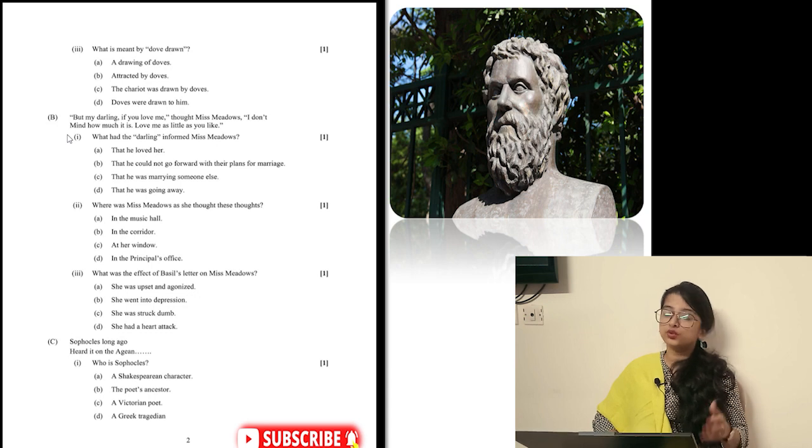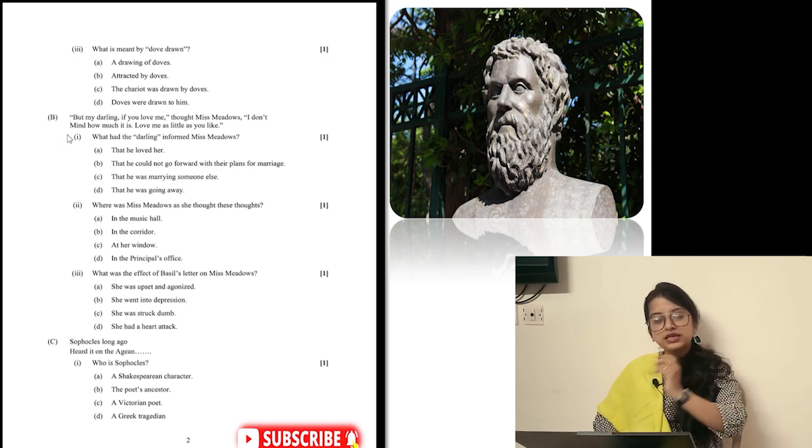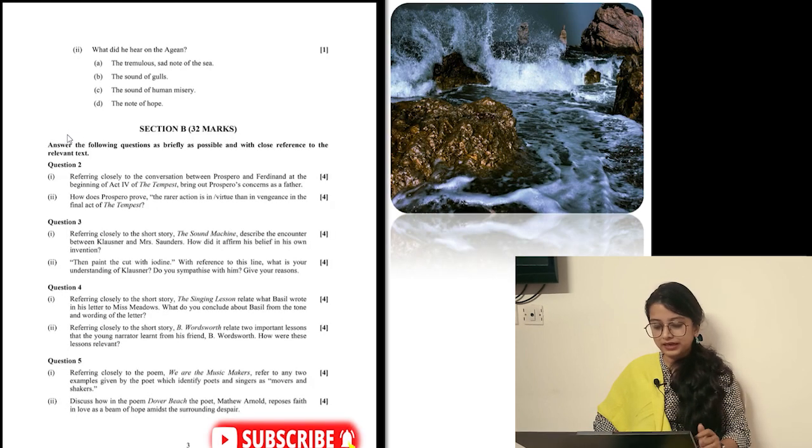Sophocles. What is it? Dover Beach. Sophocles long ago had it on the Aegean. Who is Sophocles? A Shakespearean character, poet's ancestor, Victorian poet, Greek tragedian. It is option number D, a Greek tragedian, as you see in the picture also, Sophocles. Next, we'll move to the next page.